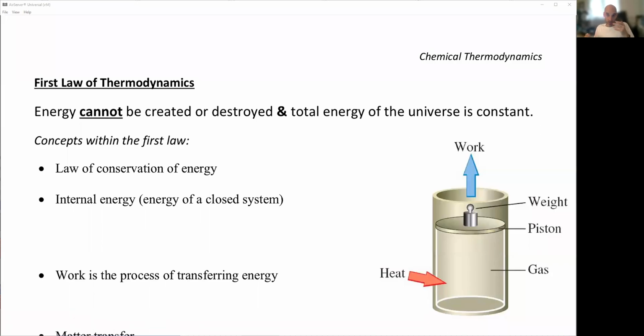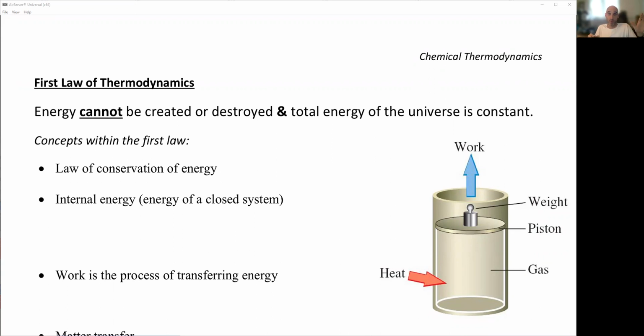Okay, so on to the laws of thermodynamics. So chemical thermodynamics, this is linked to equilibrium. So equilibrium, we saw that we can have product favored, reactant favored. We have some kind of energy associated with it. So now we're going to look at why things actually go one way or the other, why they proceed in one direction towards equilibrium, and why equilibrium is established as kind of the median point, right?